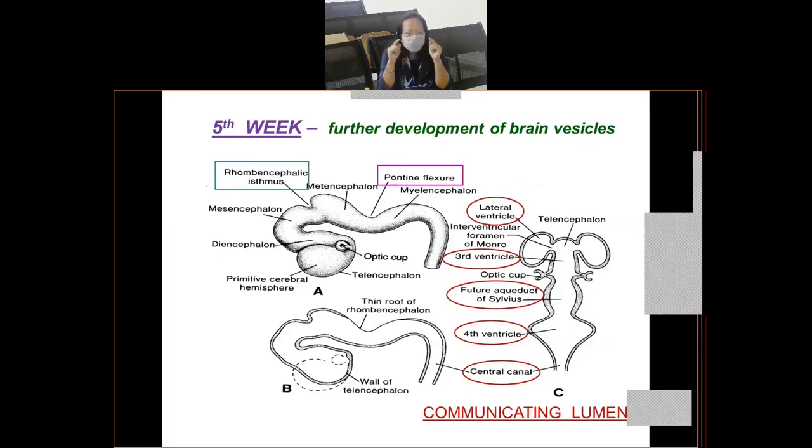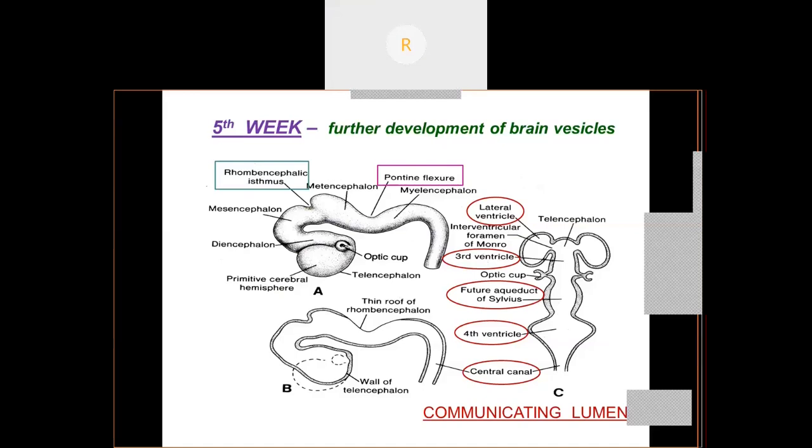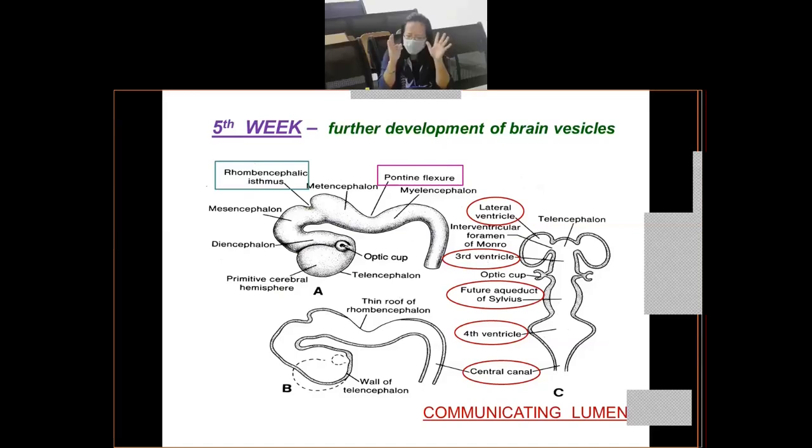So what constitutes the hindbrain in adults? All of you know what constitutes the hindbrain in adults? Any students can say? Or you can just tell me, name the parts of the hindbrain. So pons, yes, pons, cerebellum and medulla oblongata. I hope it is clear. So how are these derived? They are derived from rhombencephalon. Your rhombencephalon will further differentiate into metencephalon and myelencephalon. Metencephalon will give rise to pons and cerebellum, and your myelencephalon will form the medulla oblongata. So these are the three parts of the hindbrain.